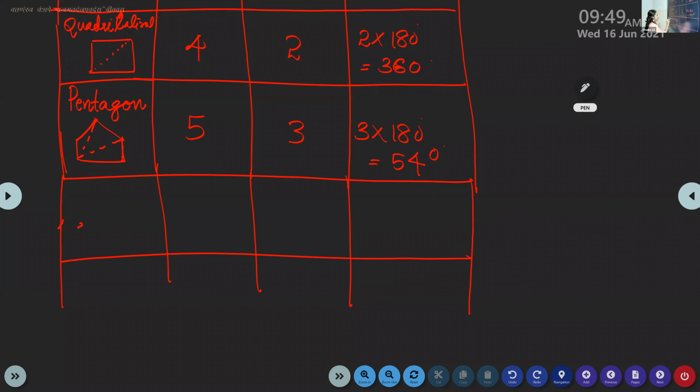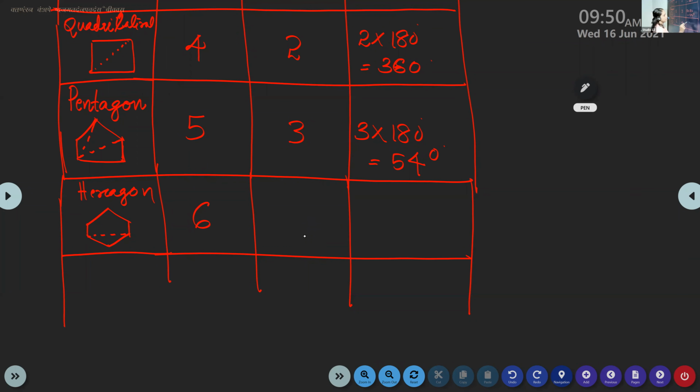Okay, next one after pentagon, it is hexagon. Draw a hexagon neatly. Six-sided. Number of triangles? 4.